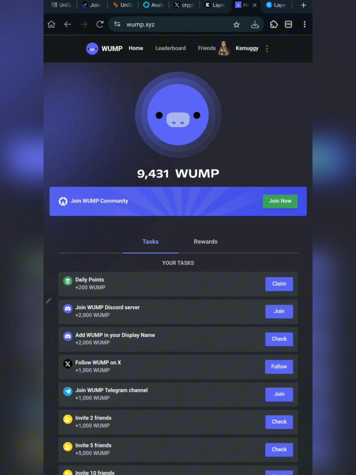Once you have gotten your account, just like I've got mine, you have a couple of social tasks to complete here. For example, we have the daily check-in, which offers you 200 WUMP tokens every single day. When you add WUMP to your Discord name, you get 2000 WUMP tokens. And when you follow their X account, you get about 1000 WUMP tokens.